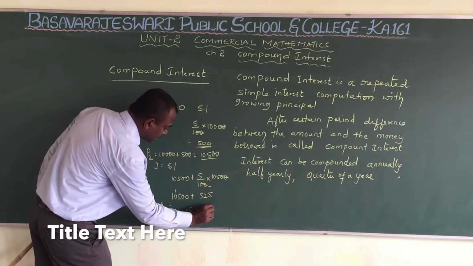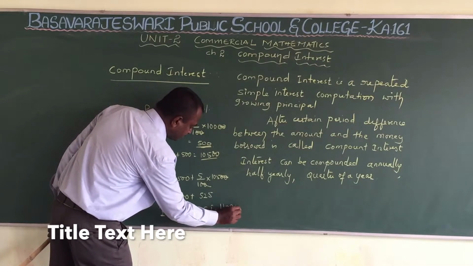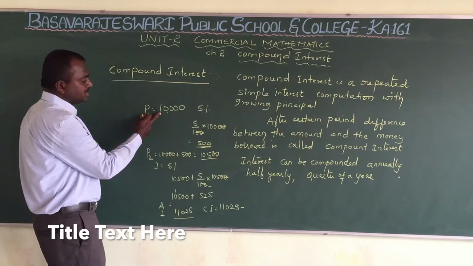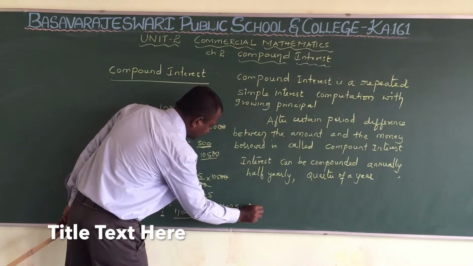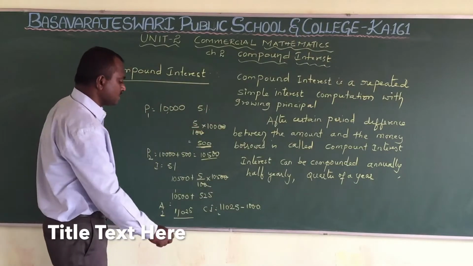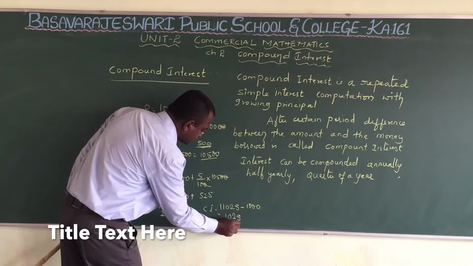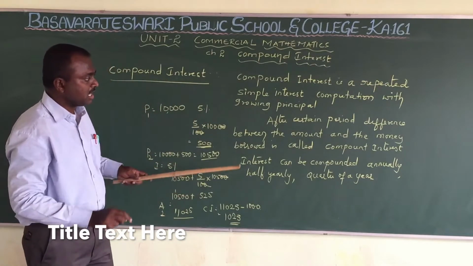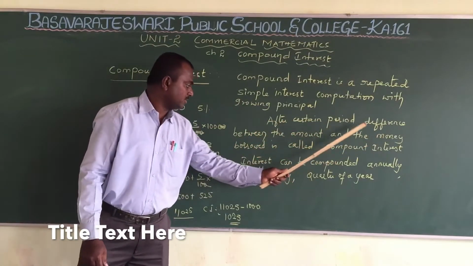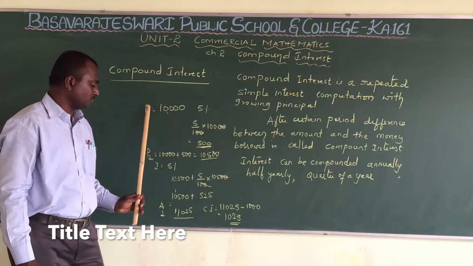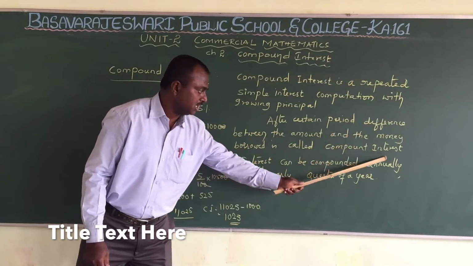So how can we find the compound interest? This is the amount, 11,025, minus the original principal, that is 10,000. So what remains here? 1,025 rupees. 1,025 rupees is the compound interest. That is what was said here: after a certain period, the difference between the amount and the money borrowed. The money borrowed is 10,000 rupees, the amount is 11,025, and the difference is called compound interest.